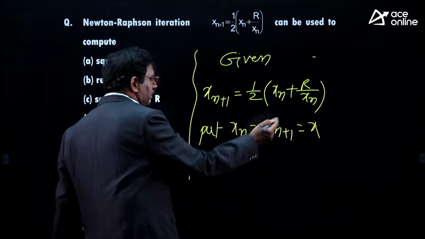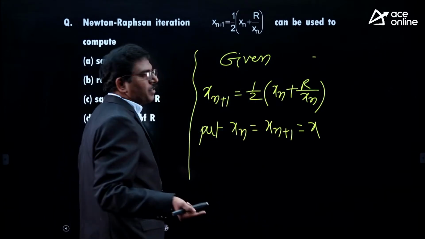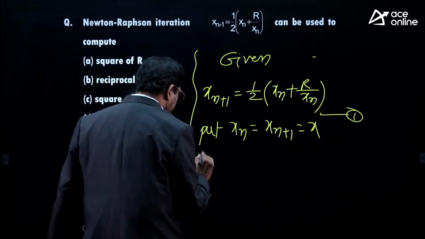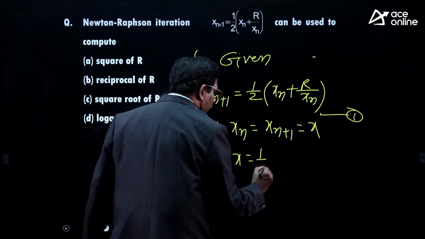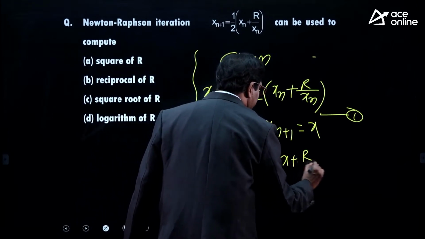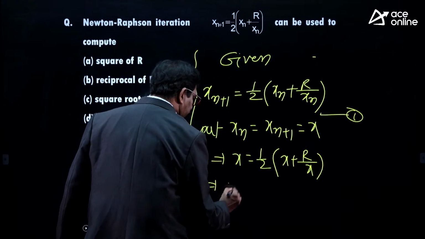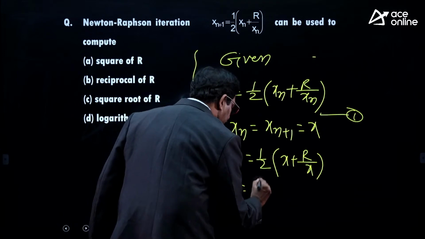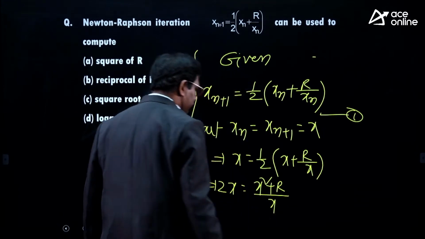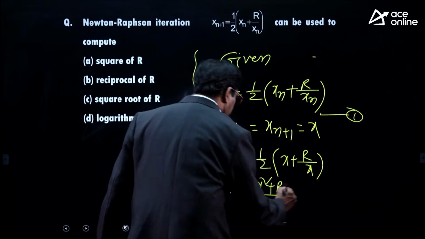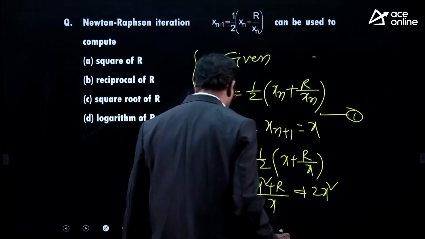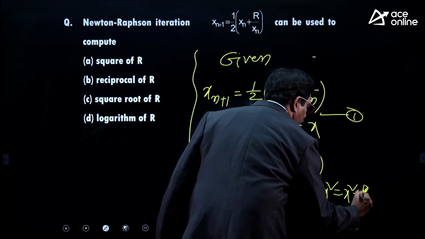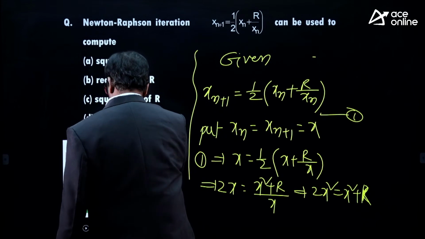One of the options will coincide. So, here in place of x_{n+1} and x_n I am taking x. This I can write as x is equal to 1 by 2 into (x plus r by x). That implies, cross multiplying, 2x square is equal to x square plus r. 2x square is equal to x square plus r.